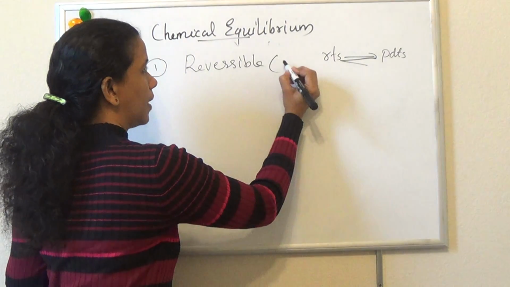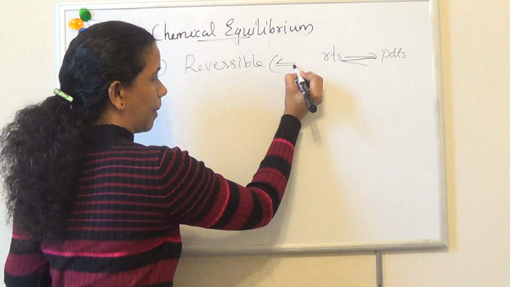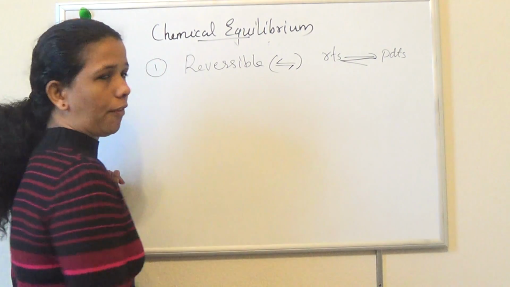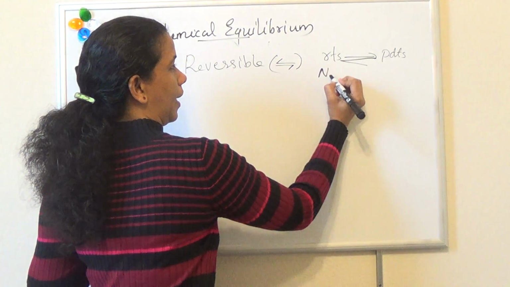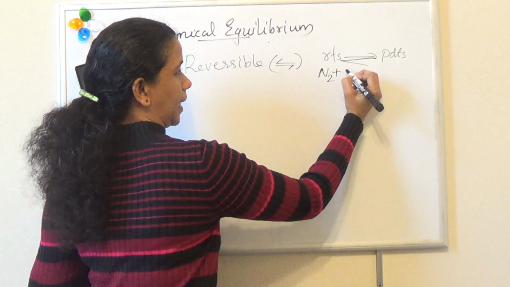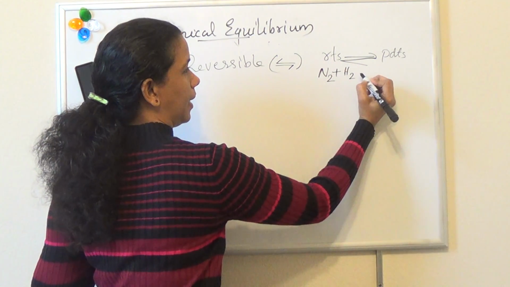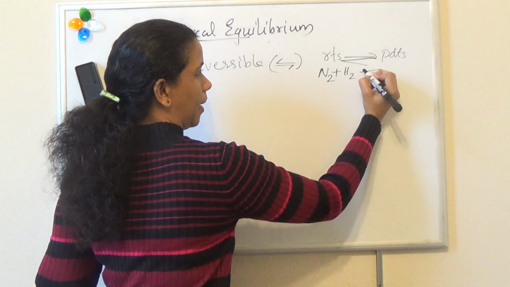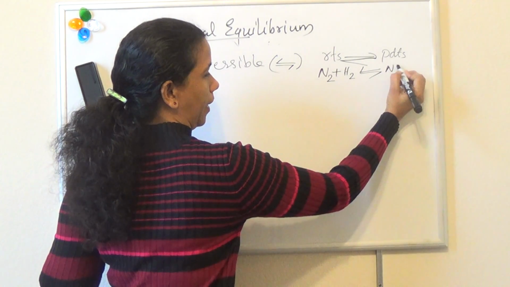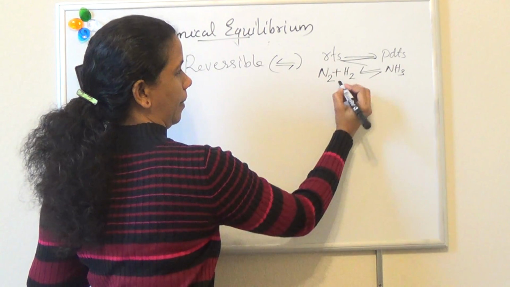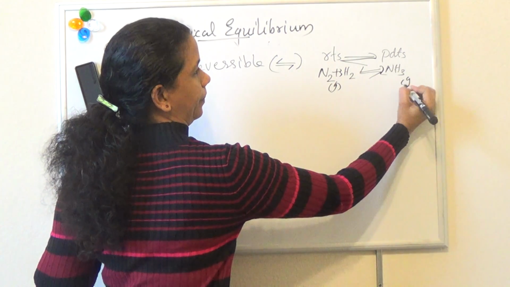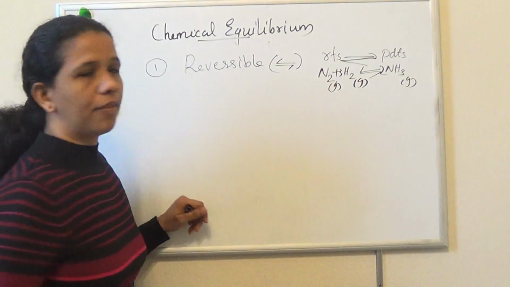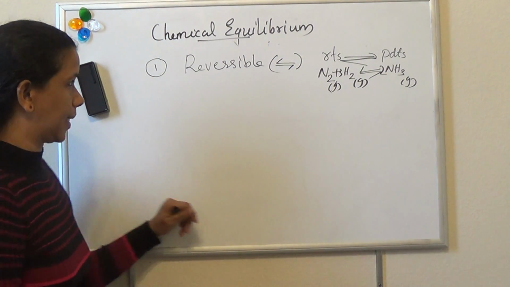All reversible reactions are represented by these type of arrows. An example for a reversible reaction is nitrogen gas combines with hydrogen gas to produce ammonia.